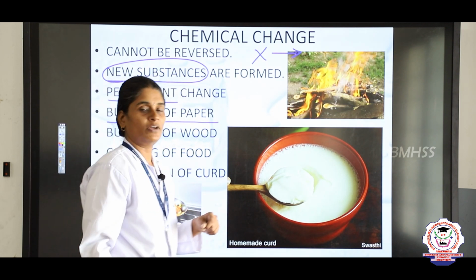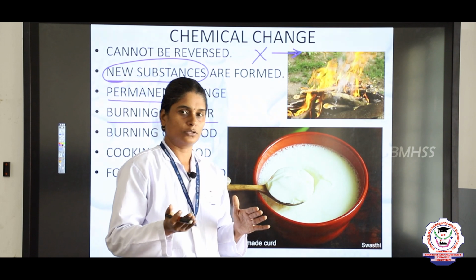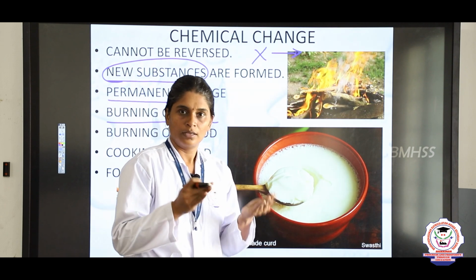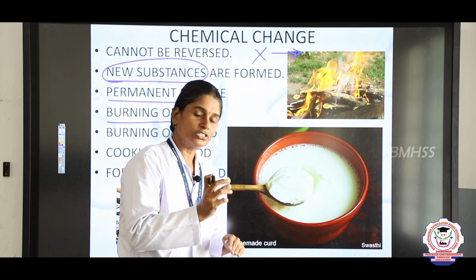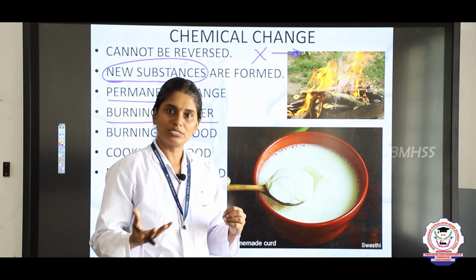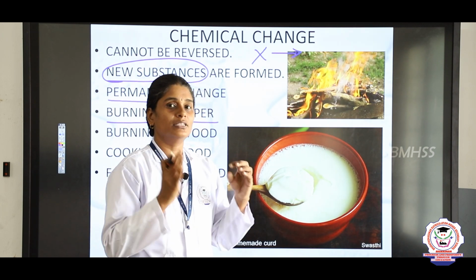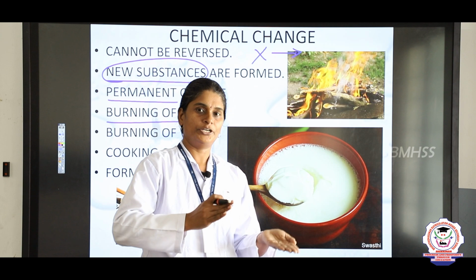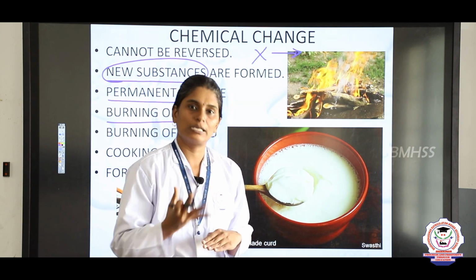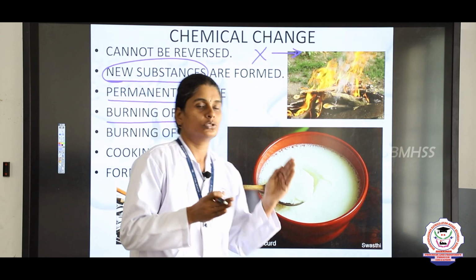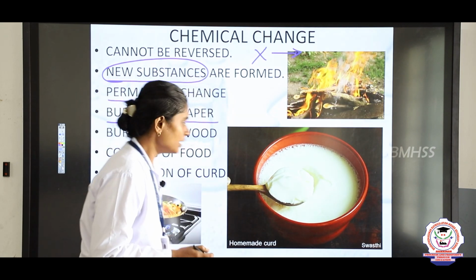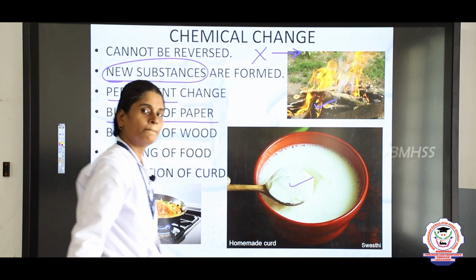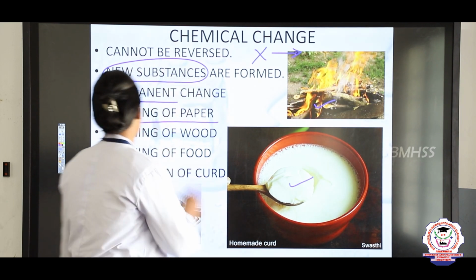And then cooking of food. Once you cook the food, the rice is changed into boiled rice. Again, the boiled rice cannot be changed into raw rice. So, it is an irreversible change, and when you boil the rice you get a new substance, isn't it? That is why this is also a chemical change. And formation of curd: milk is changed into curd. You get a new substance and it cannot be reversed. So, cooking of food, formation of curd, and burning of wood and paper are the examples of chemical changes.